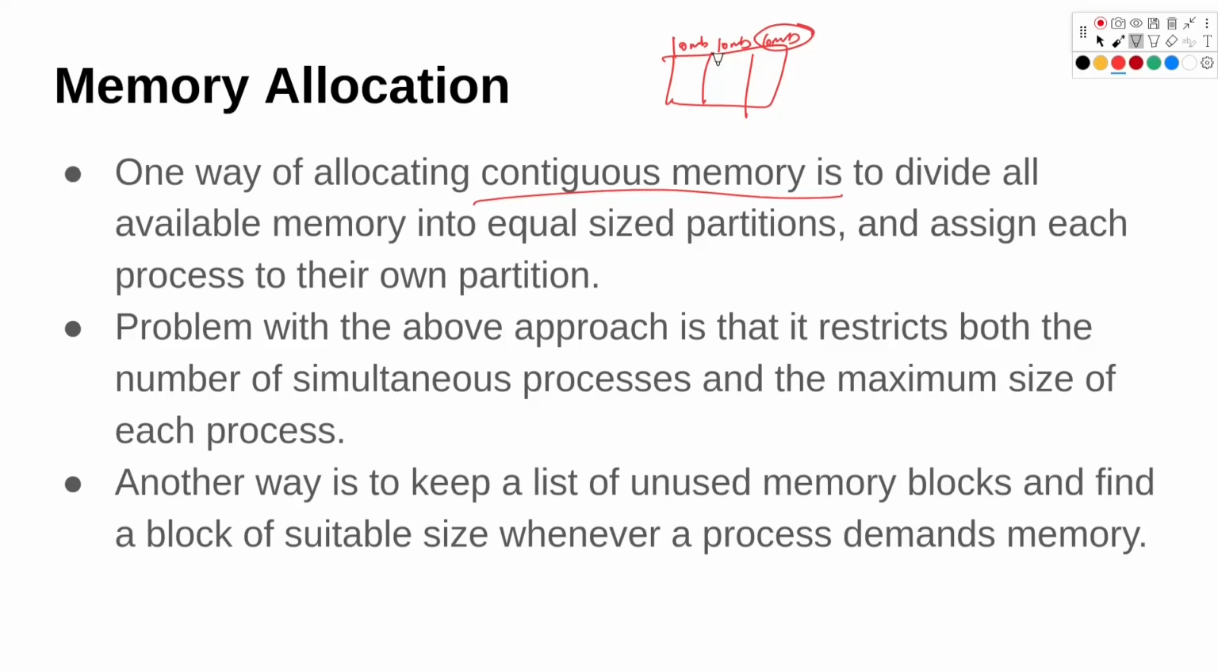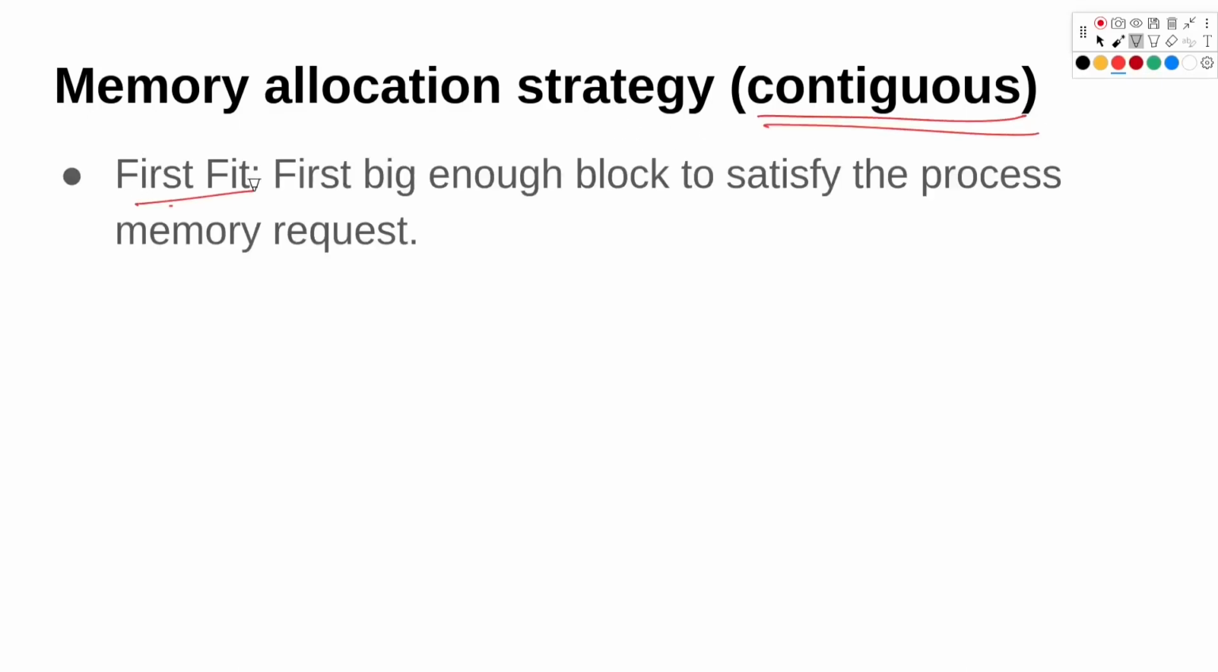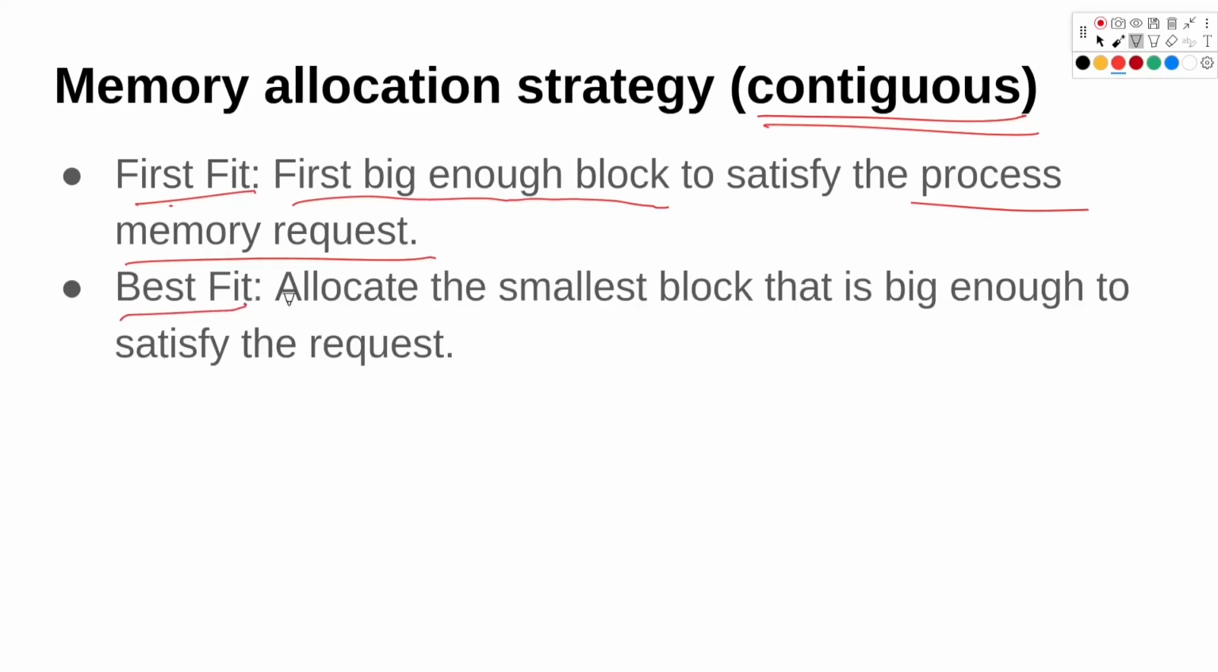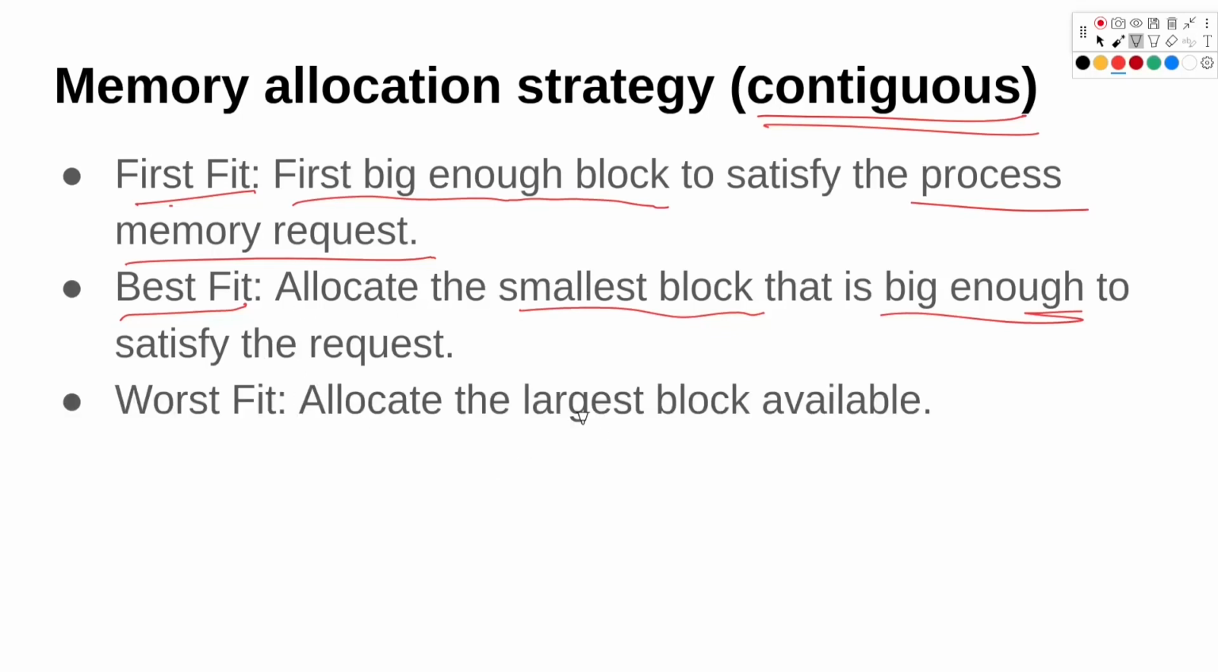Another way is to keep a list of unused memory blocks and find a block that is suitable for the size. So there are some memory allocation strategies which use contiguous memory. First strategy is first fit. In first fit, we find the first big enough block to satisfy the process memory request. Second one is best fit. As the name suggests, allocate the smallest block that is big enough to satisfy the request. Third is worst fit. In that we allocate the largest block available.